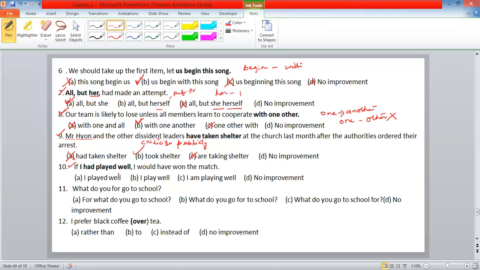If I had played well, I would have won the match. I played well, I play well, I am playing well: no improvement. This is an if clause, if and condition. Third conditional. In if clauses, we have first conditional, second conditional, third conditional.